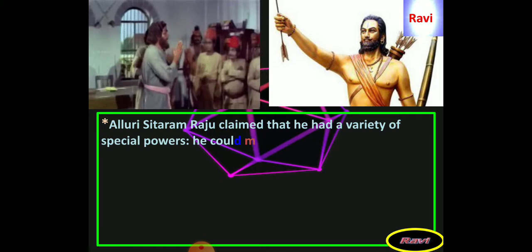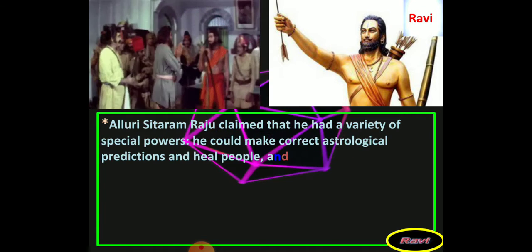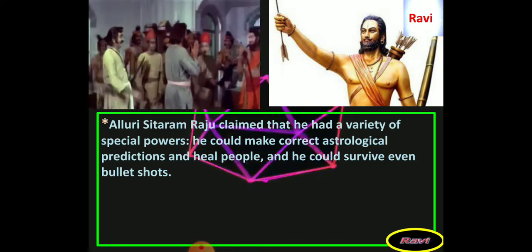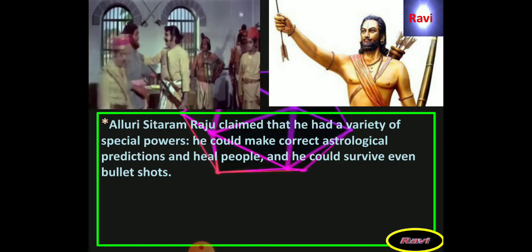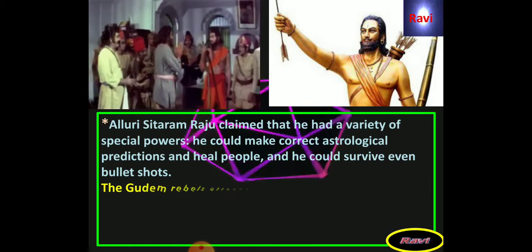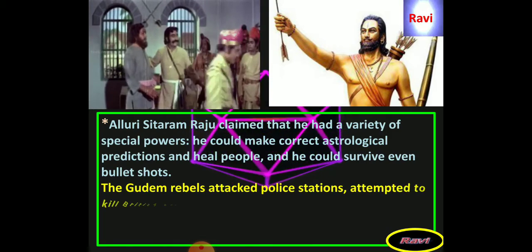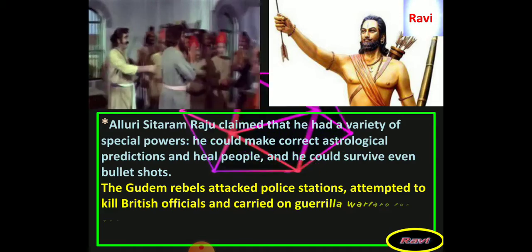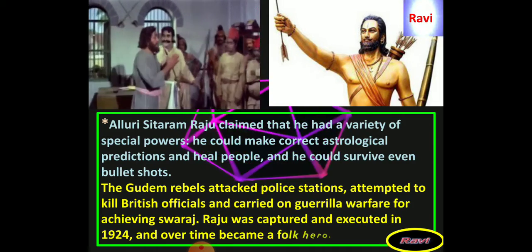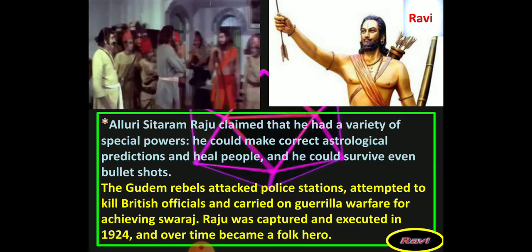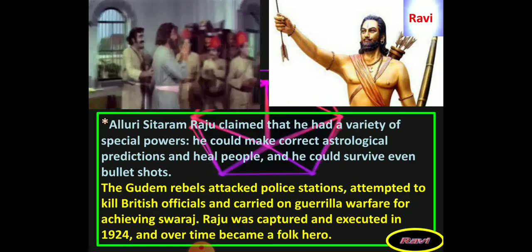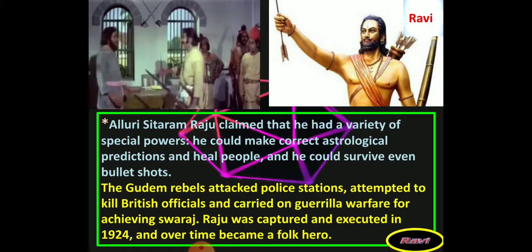Alluri Sita Ramaraju claimed that he had a variety of special powers. He could make correct astrological predictions and heal people, and he could survive even bullet shots. The Gudem rebels attacked police stations, attempted to kill British officials, and carried on guerrilla warfare for achieving Swaraj. Raju was captured and executed in 1924 and over time became a folk hero.